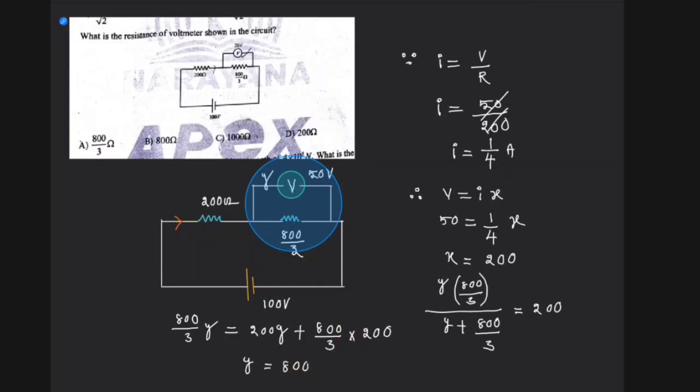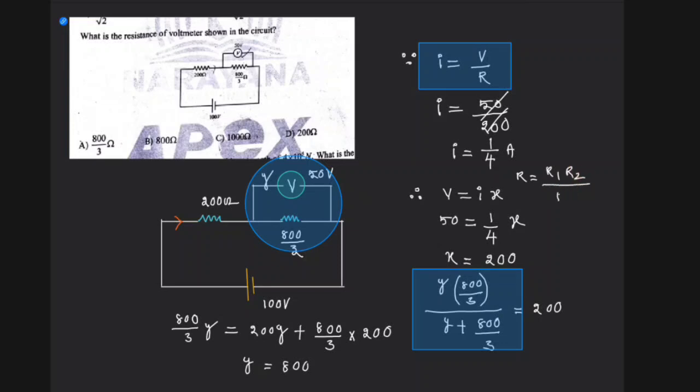So these are the logics that you need to keep in mind. Basically, one formula you have to keep in mind here is I is equal to V by R. And you have to keep one more formula, which I didn't write here: when the resistors are in parallel, R is equal to R1 R2 by R1 plus R2.